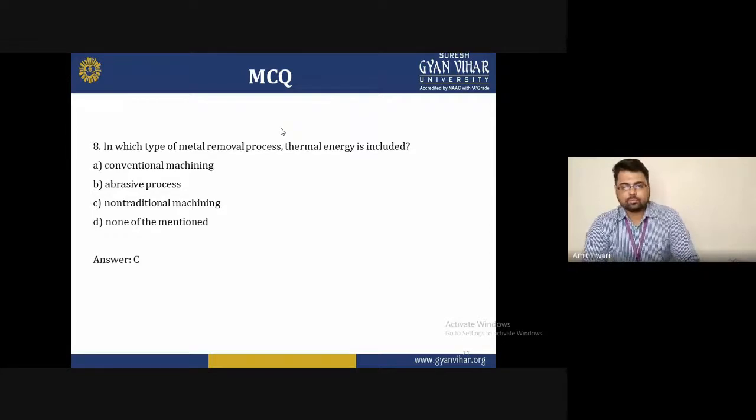Eighth question. In which type of metal removal process is thermal energy involved? The options are A, conventional machining; B, abrasive process; C, non-traditional machining; D, none of the mentioned. So the correct answer of this question is C. Non-traditional machining is a type of metal removal process in which thermal energy is much more involved.